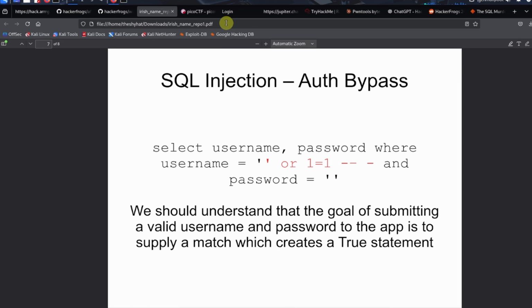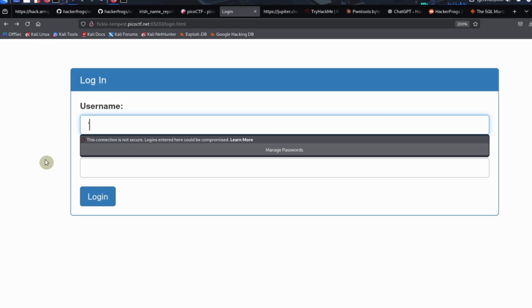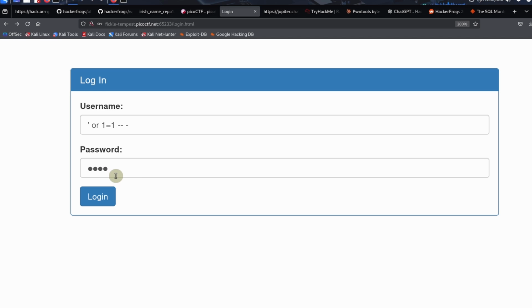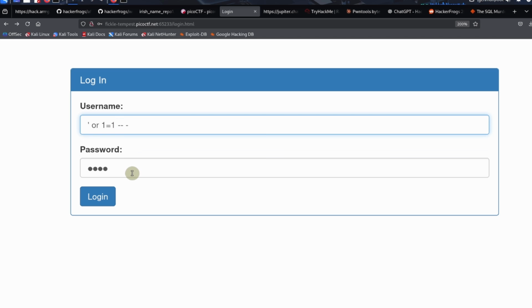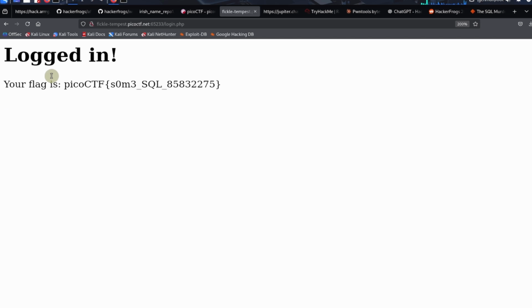Okay, so let's go over to the application now. How much time do we have left? Oh, we got 20 minutes. Okay, all right, so we're going to use our payload here: single quote, or 1 equals 1, and then comment everything else out. Password, it doesn't matter what we put in for the password here, because we're commenting out the rest of the SQL statement. Okay, so click on login, and then we are logged in.